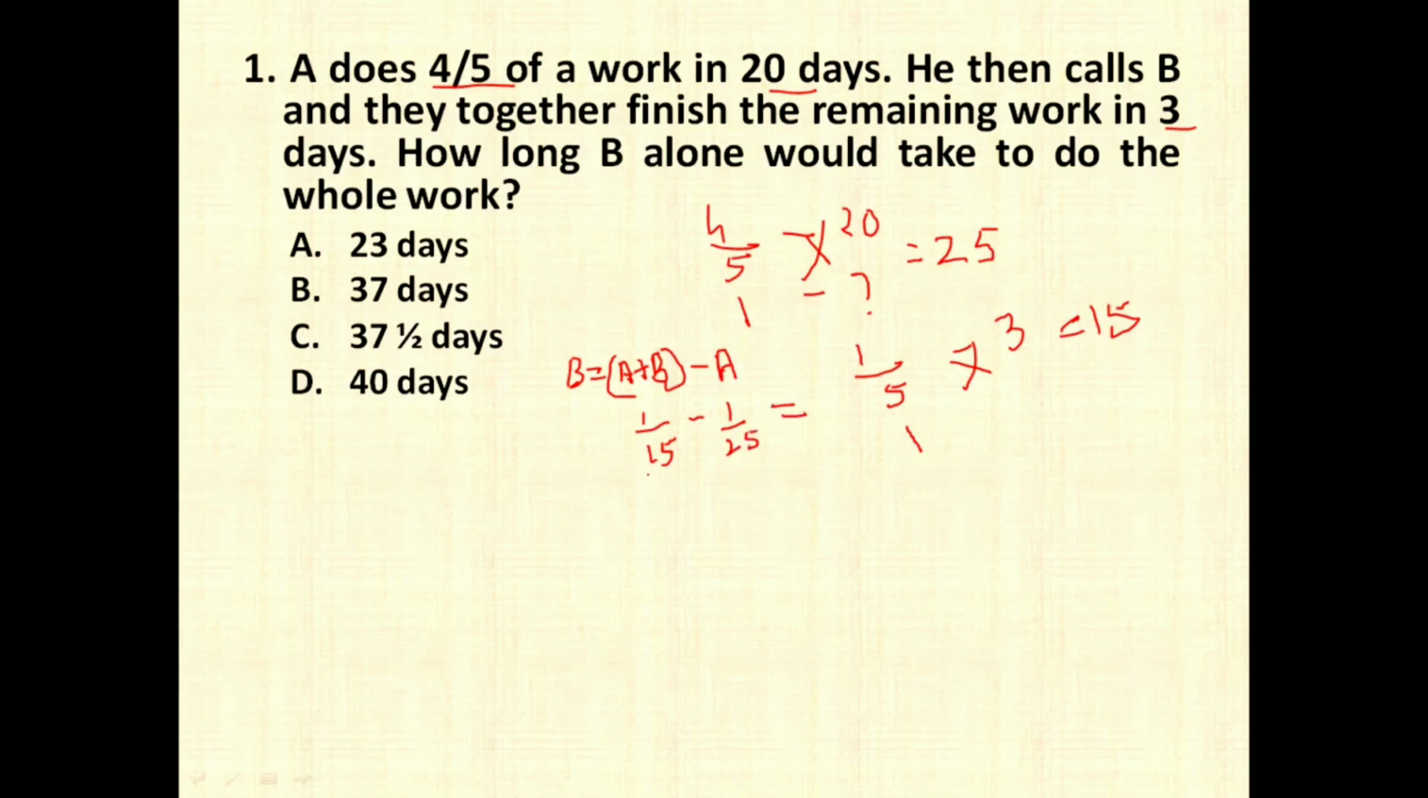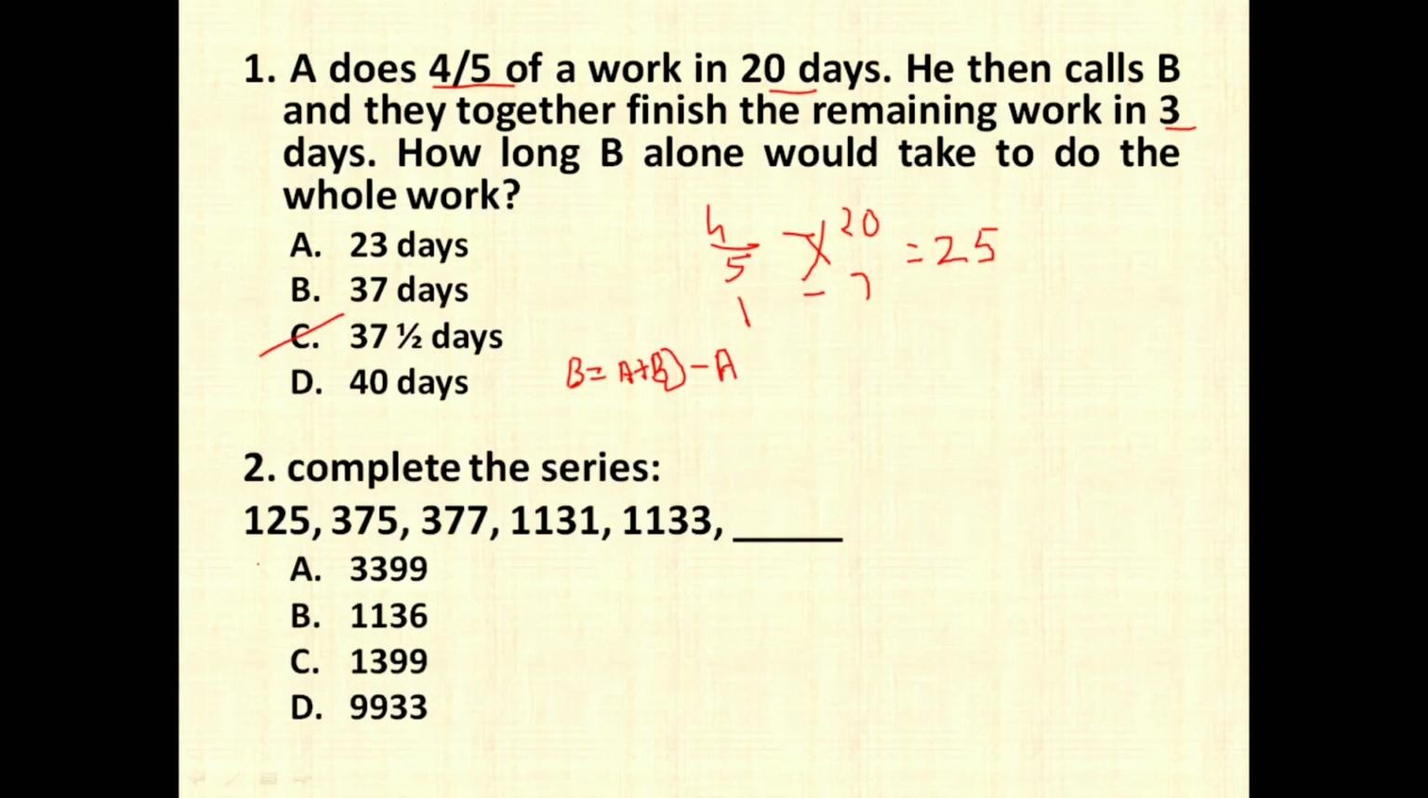So if you take the LCM of 15 and 25, you can take 375 as the LCM, and you get 25 minus 15. So your answer is going to be 10 divided by 375. Again, when you convert it into number of days, you get 375 divided by 10, that is 37.5 days they are going to take to complete the whole work. Hope you are understanding this logic.